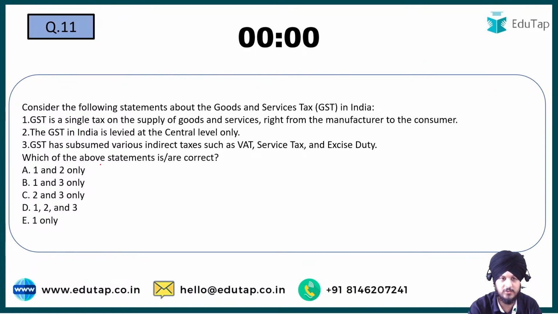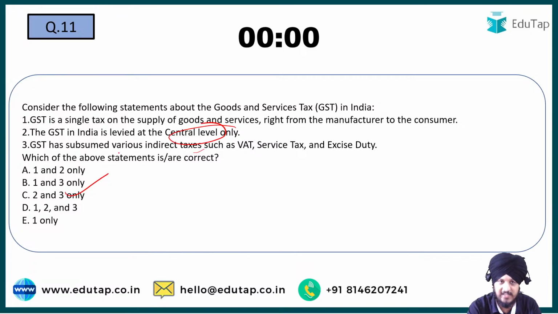Yes, very good, Nilesh. So B is going to be the answer to this question. Why B? Because the second statement is incorrect. We know that GST is a destination-based tax and it is a single tax that is applied at the all India level, right from the manufacturer to the consumer. This is how it deals with the supply chain. And since it is an all India single indirect tax, it subsumes different types of indirect taxes like VAT, service tax, and excise duty.